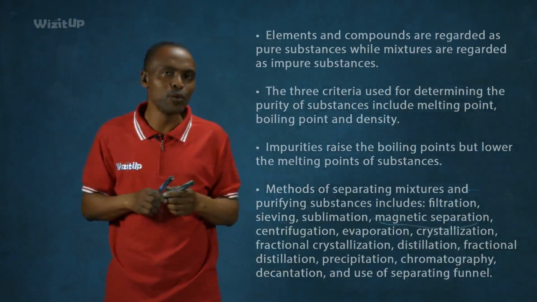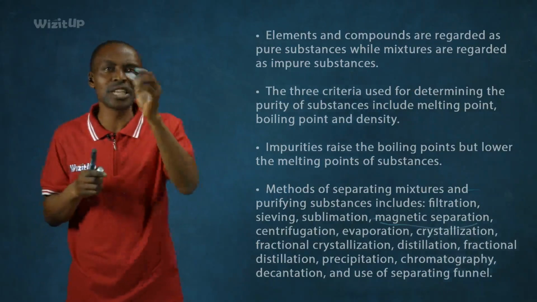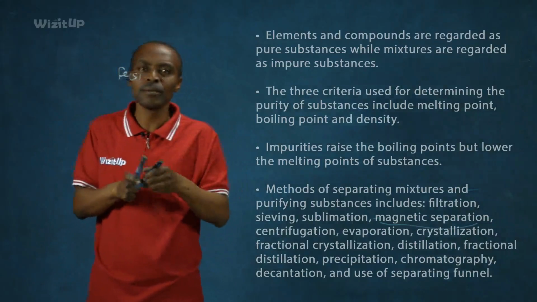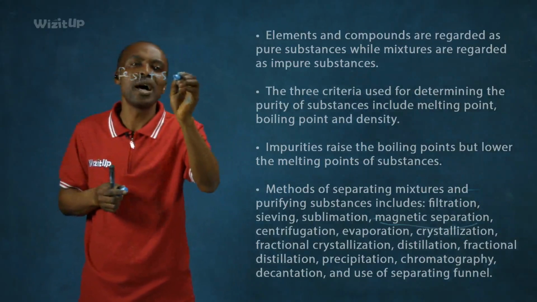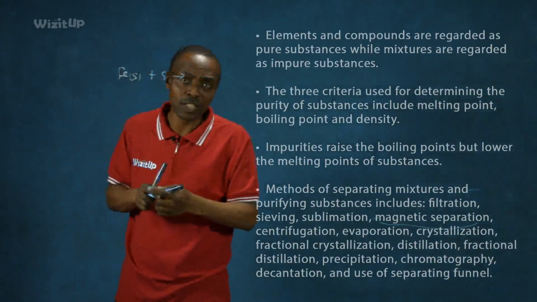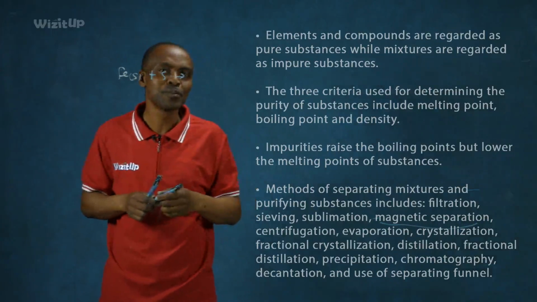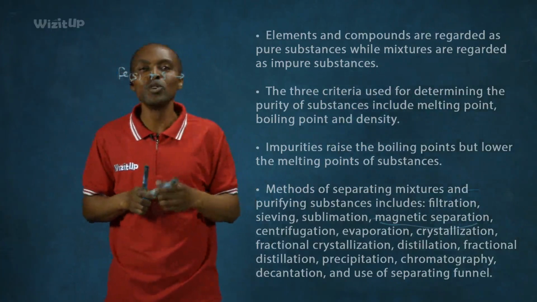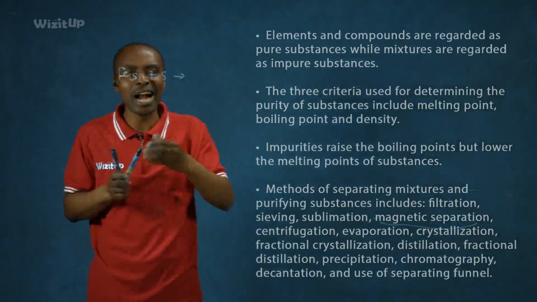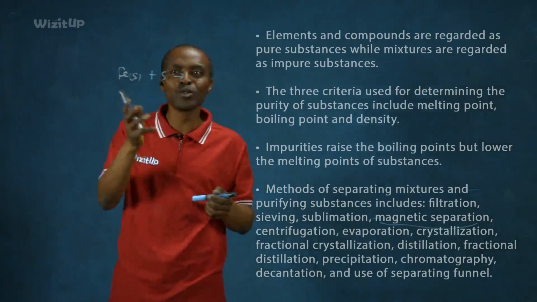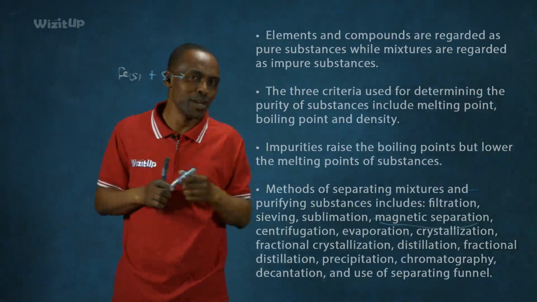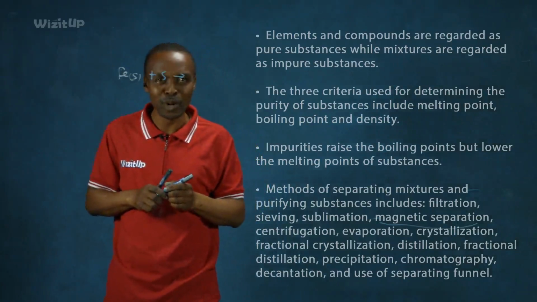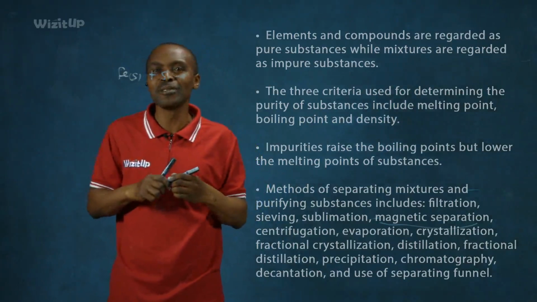So now, if you have an element such as iron, ferrum, mixed with sulfur, and you are asked how you can separate the iron from the sulfur by physical methods, you can use magnetization. You use a magnet, and the magnet will attract the iron, leaving behind the sulfur. So you'll be able to separate them. But chemically, if you want to use a chemical process, you don't use the magnetization method.